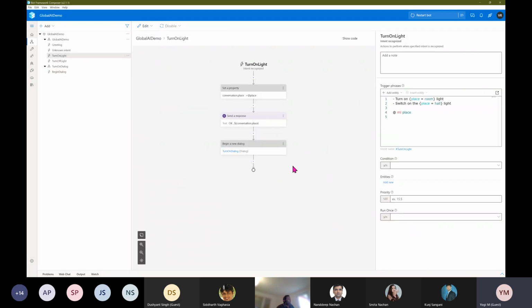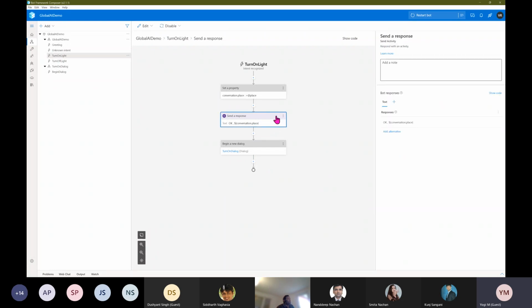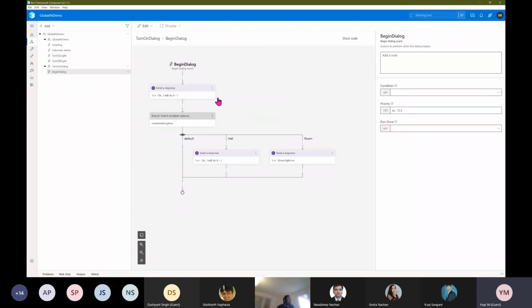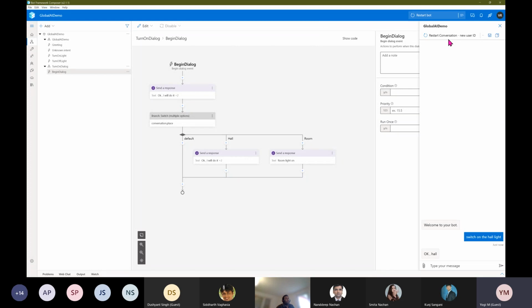So go back to turn on light. This is not needed, so I disable this one. This workflow won't execute. If you want to check this type of thing, you don't need to remove it. Instead, you can just disable it so that this code automatically won't execute. Okay, restart the bot. Go to the hall here. Open in Web Chat, restart the conversation. Switch on the all light.